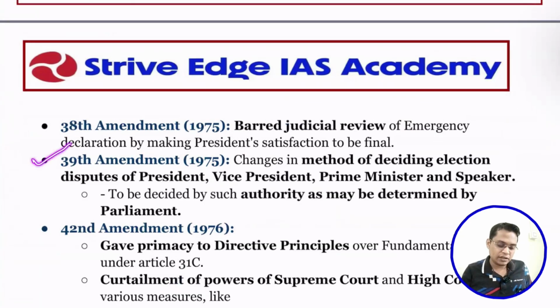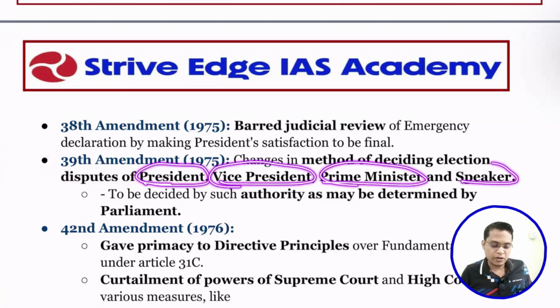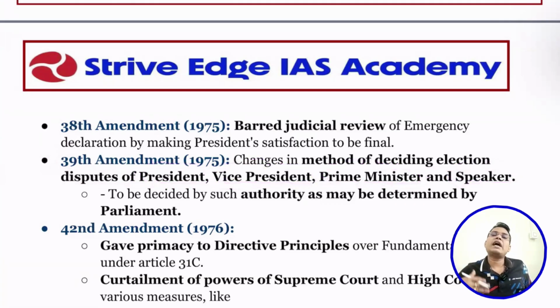Next is the 39th Constitutional Amendment. Here they changed the method of deciding election disputes. Under this amendment, election disputes of the President, Vice President, Prime Minister and Speaker should not be decided by the Supreme Court. They should be decided by such authority as determined by Parliament. They simply wanted to take the adjudication of these disputes away from the Supreme Court to a body decided by Parliament.